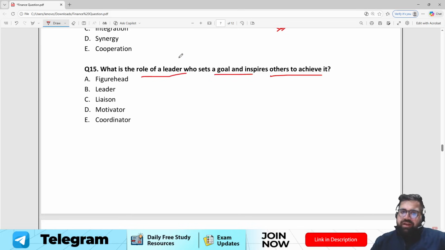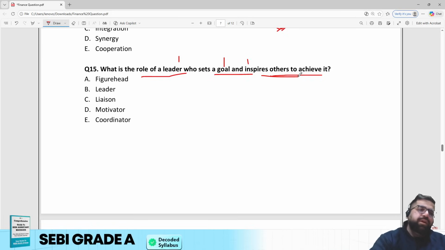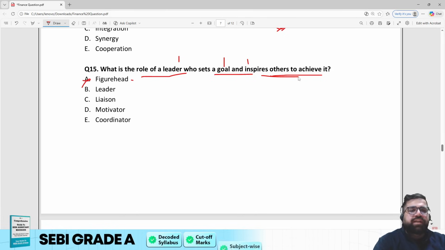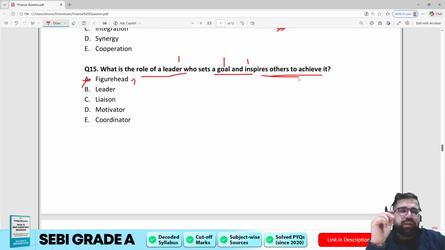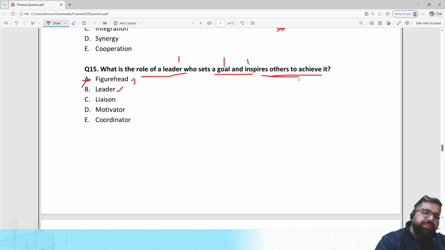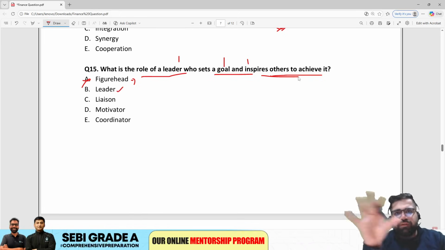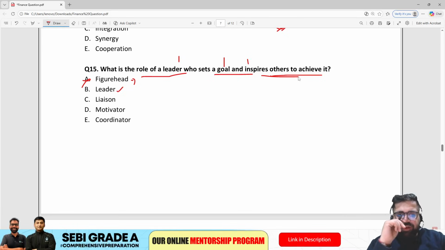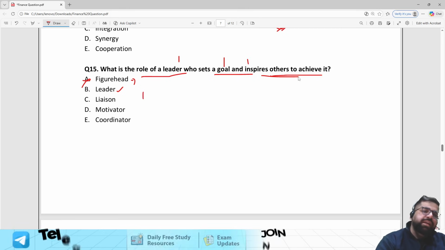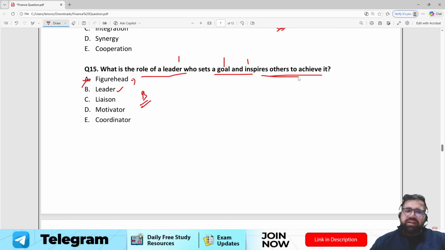What is the role of a leader who sets goals and inspires others to achieve them? Now, the role of a leader who sets goals. Figurehead cannot be the right answer, because a figurehead is like you are becoming the face of the company. Leader can be the right answer because leader will encompass all the different roles. Licensing, motivator, or coordinator, no. The correct answer has to be option number B, which is leader.